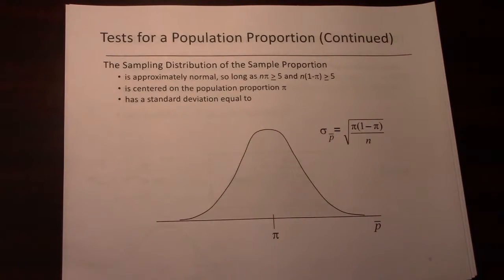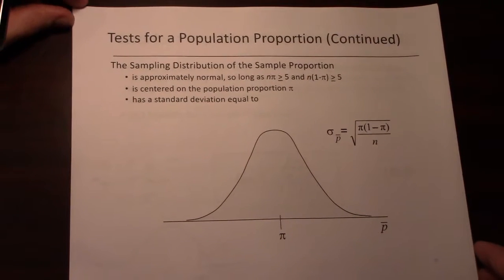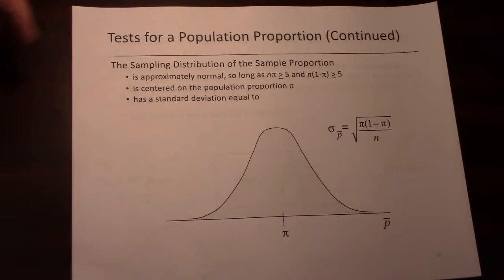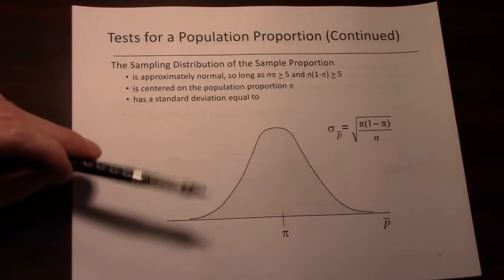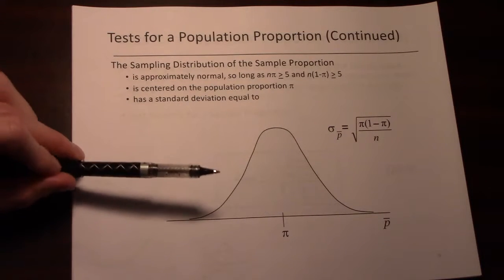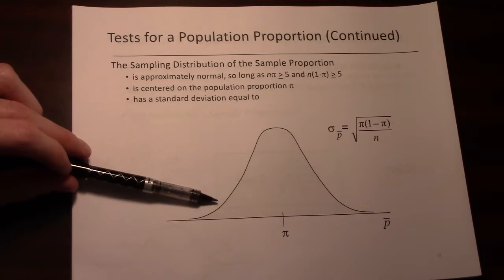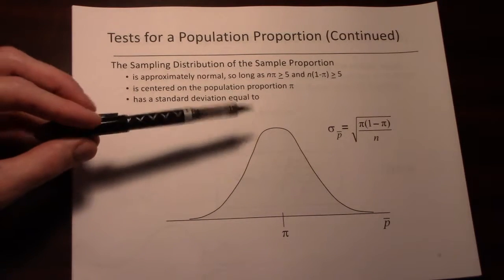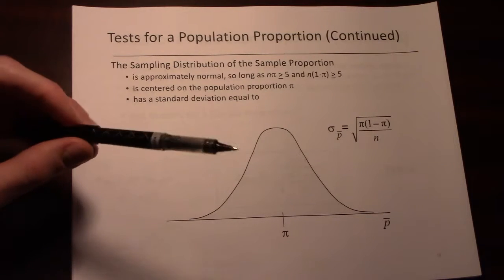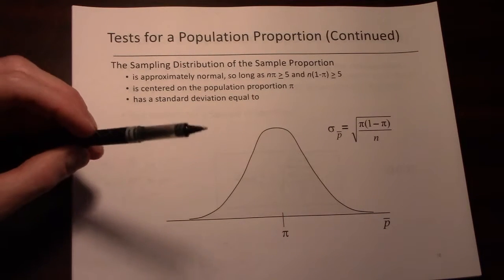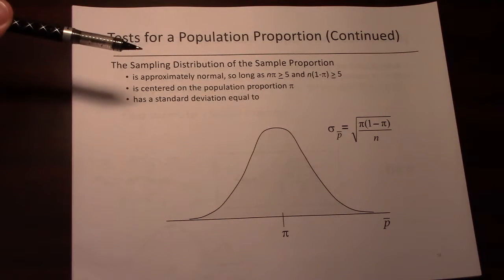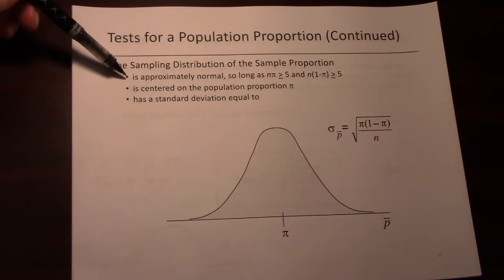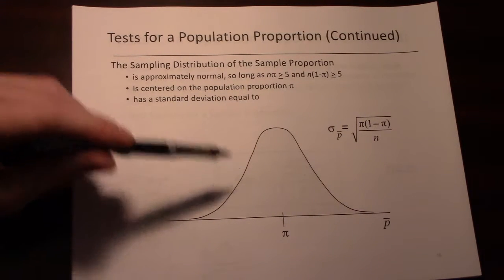We would use the same thing we use for testing means, and the same thing we've used for a number of classes, the sampling distribution of sample proportions. This is this wonderful normal distribution. It is a frequency distribution of all the sample proportions. We know that this is normal, and because it's normal, we know where the data lies in terms of how far above and below the mean it is. And if we use good sampling procedures and we have the appropriate sample size, this distribution will be approximately normal.